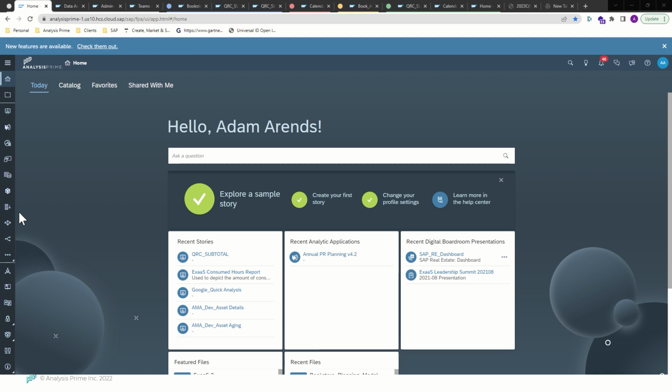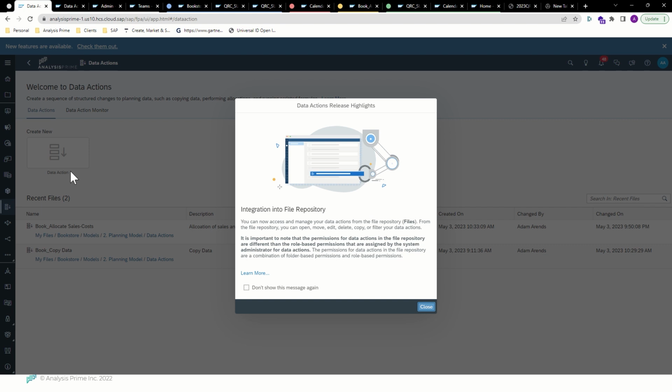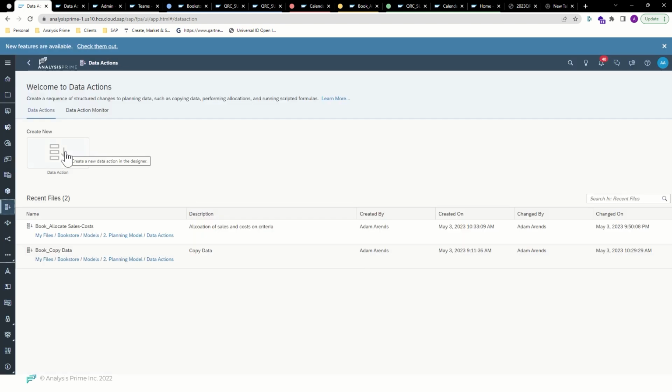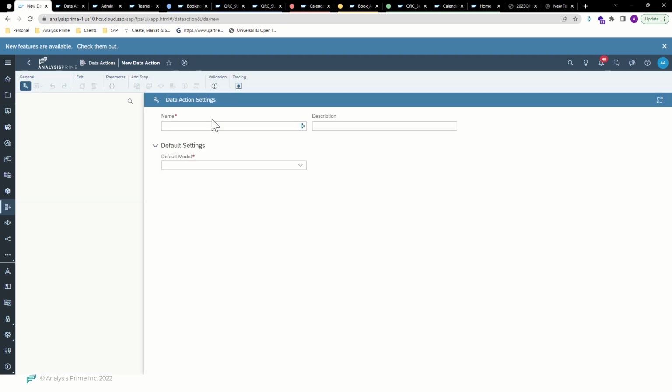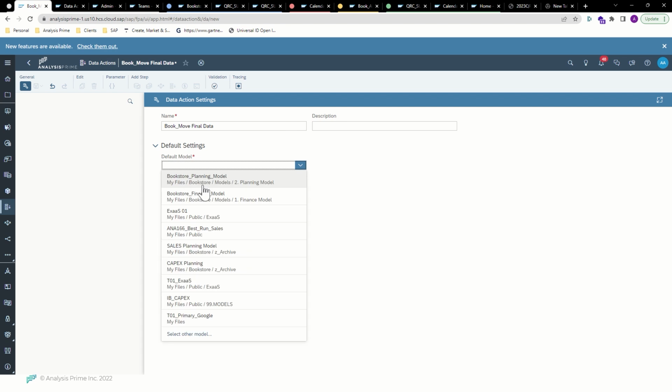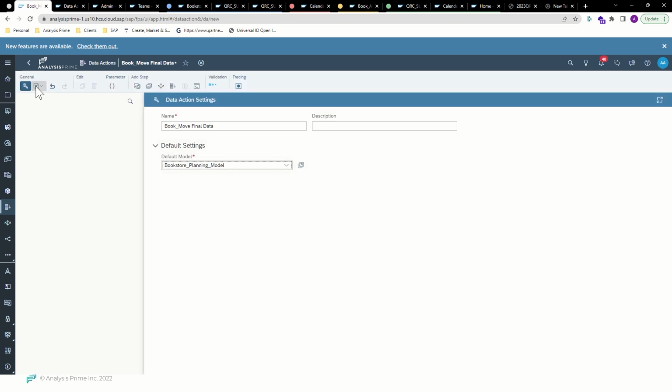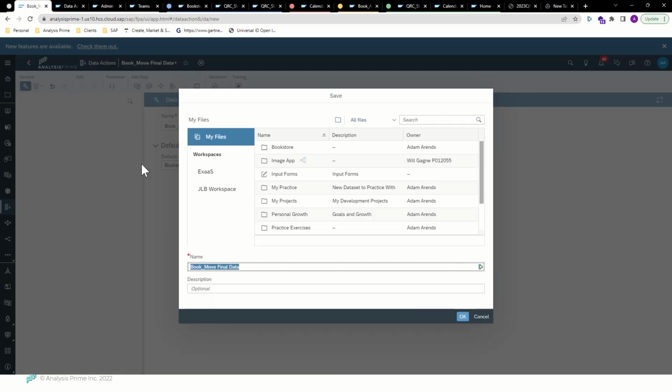So once in SAC, everything looks a little bit the same. So we can create a new data action. And the first time you come in, you will see the box letting you know that everything's changed. And so if we create a new data action, and I am creating one for my planning model, when we would normally go to save the data action, we used to be able to just see that it saves. Now it's allowing us to save it in the directory where it belongs.